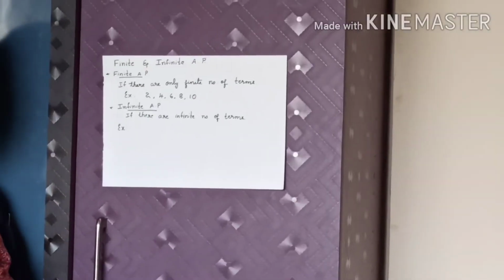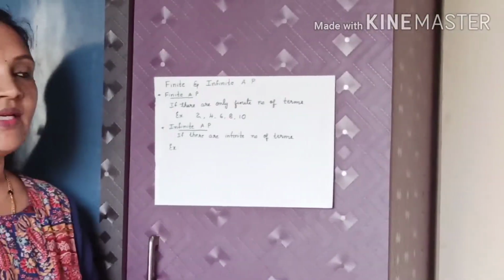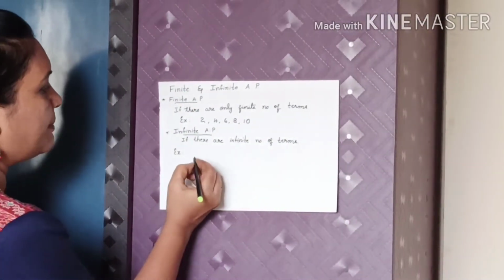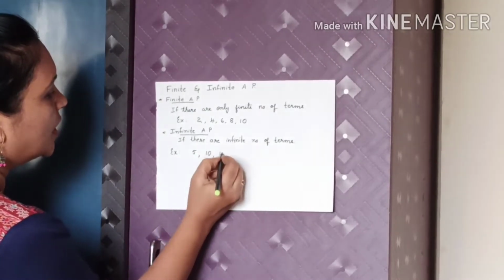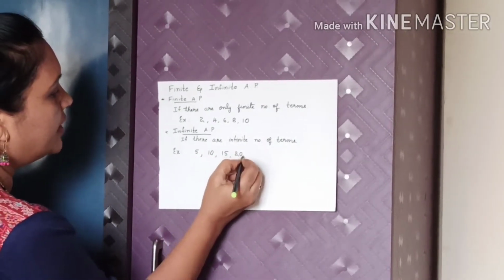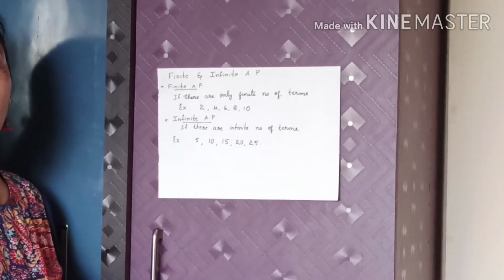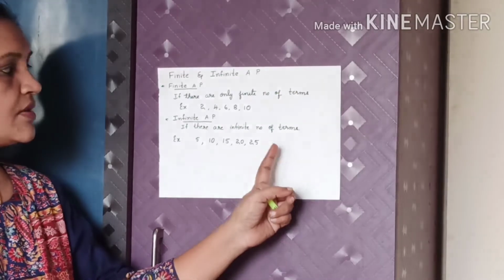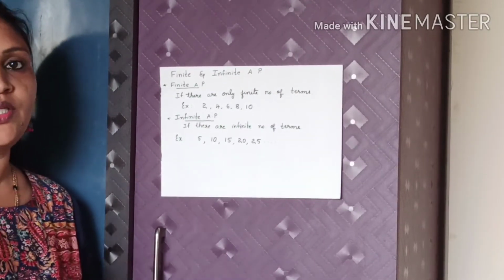Then what is an infinite AP? An AP which contains an infinite number of terms. For example, 5, 10, 15, 20, 25, etc. If the dots are there, these dots indicate etc., which means it will continue.